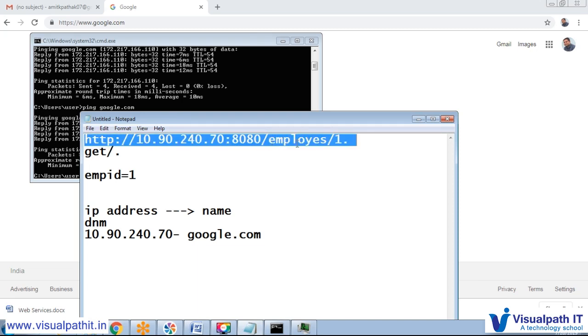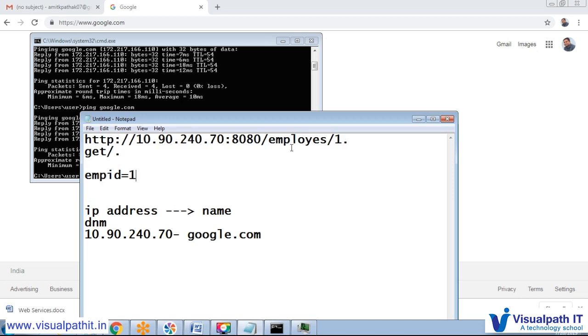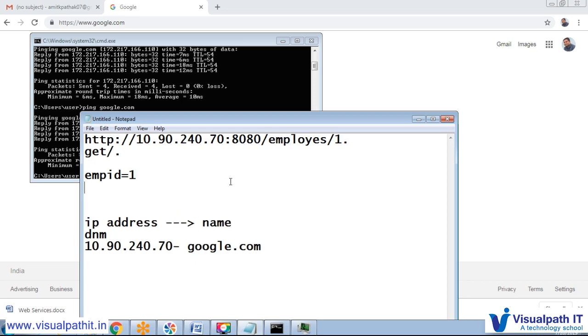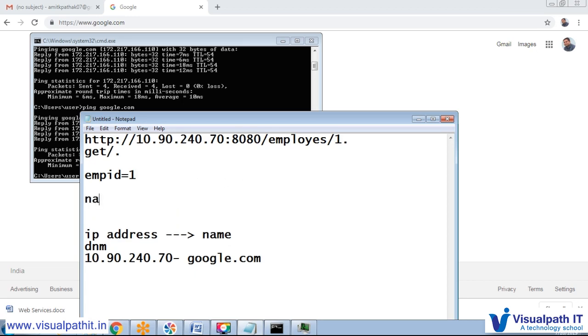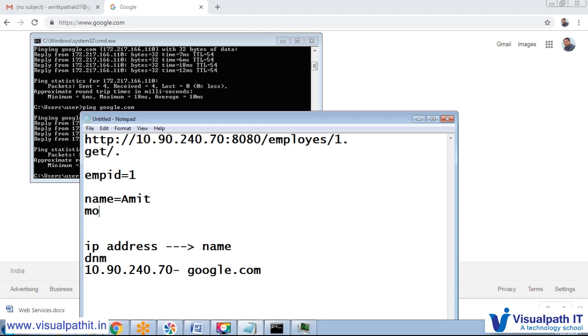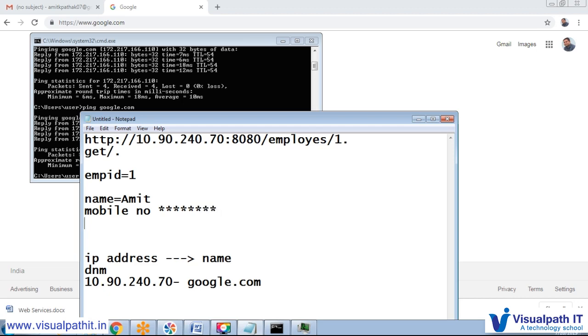So we will hit the particular employee, we just need the information of PID. So here we will get this path param, and this path param we know ends with 1. So we need an employee whose name is something like Amit, and mobile number something, and other information also.